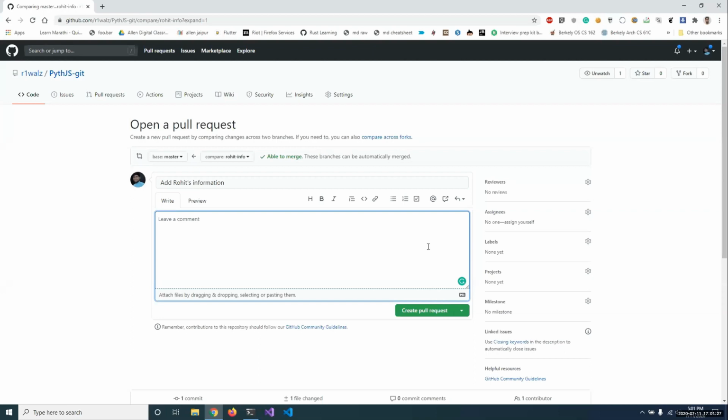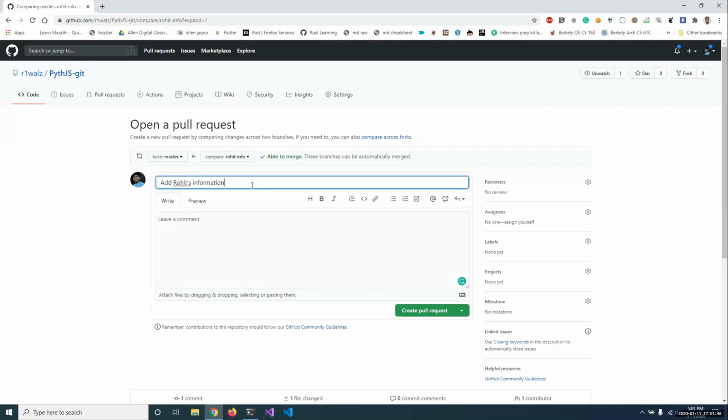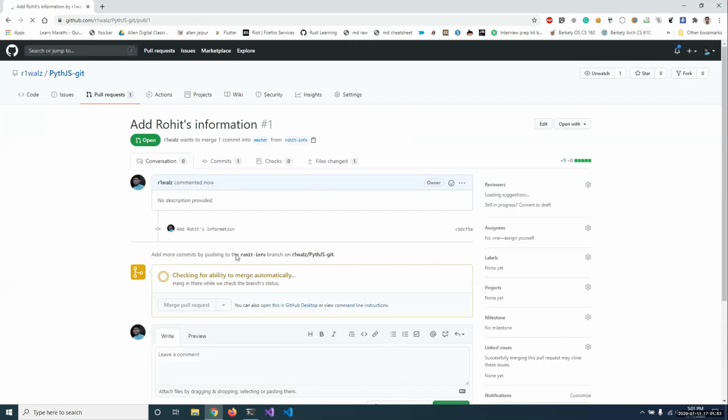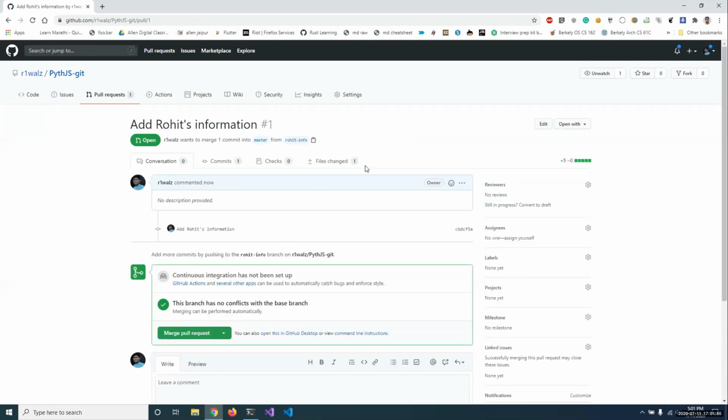It is basically just an overview or any different information which you have not provided through your commit messages. This information is not stored in your Git history, but usually this title is saved somehow. Usually, not necessarily. So I have created a pull request here.